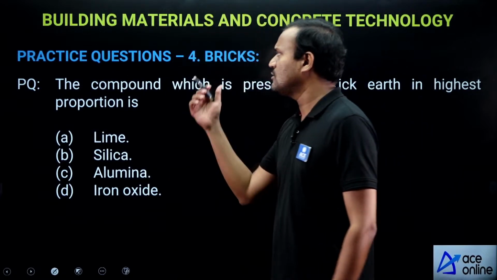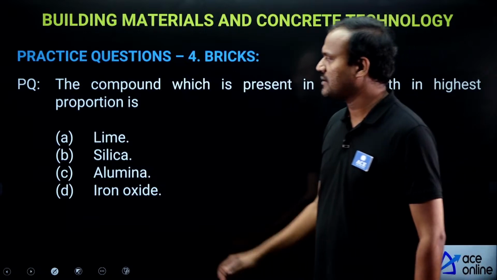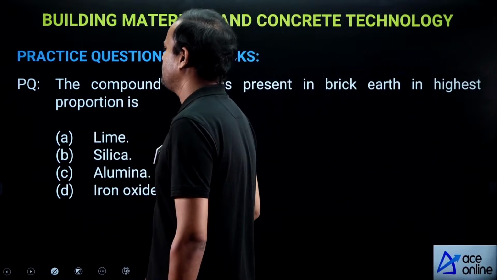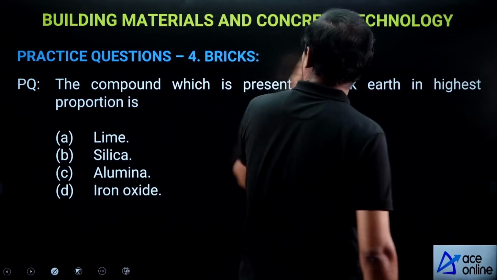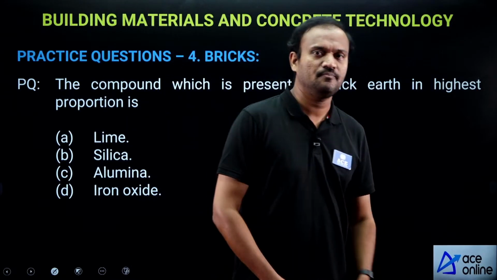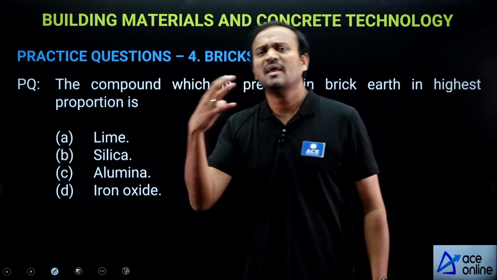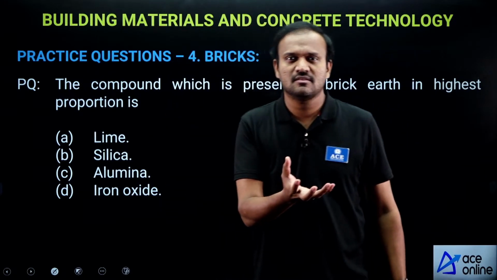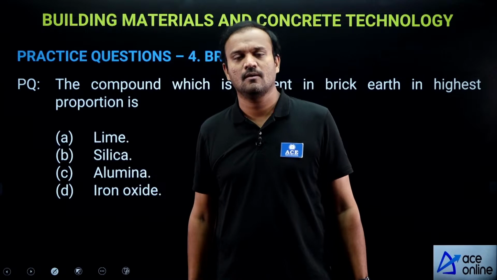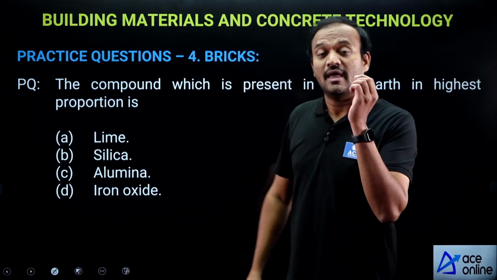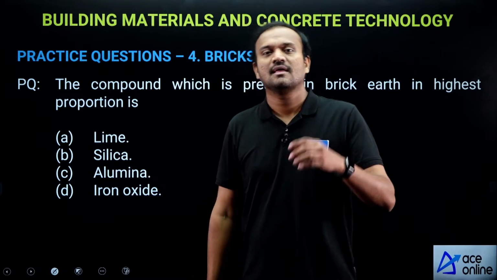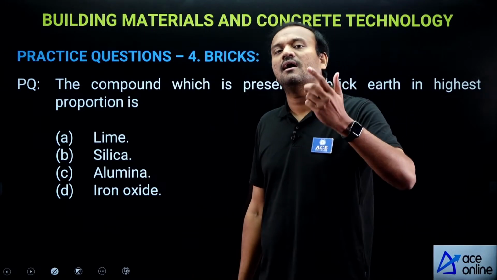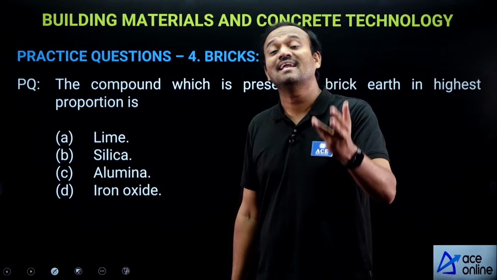Next, we'll look at some questions on bricks. Okay. See, the compound which is present in brick earth in highest proportion is, see, to make bricks, we want brick earth which is clay. Now, a good brick earth will primarily contain silica, alumina, iron oxide and lime.